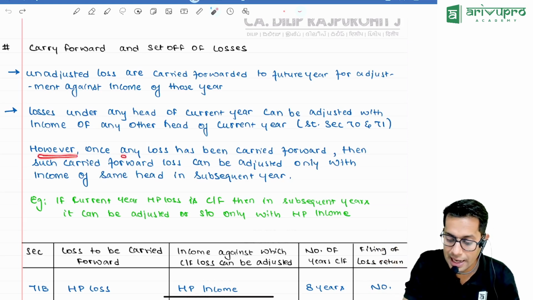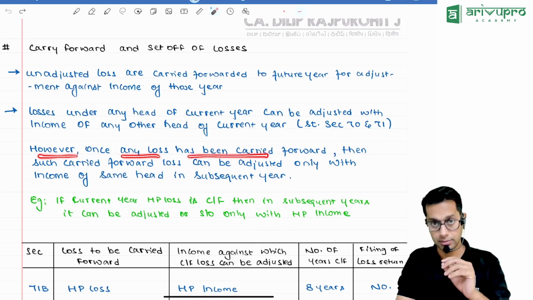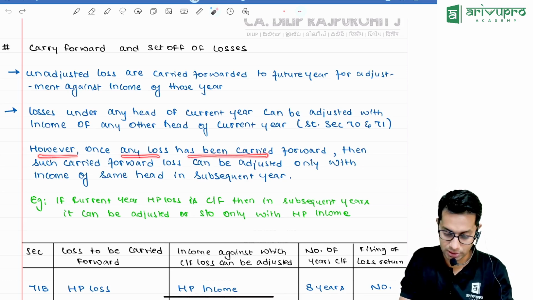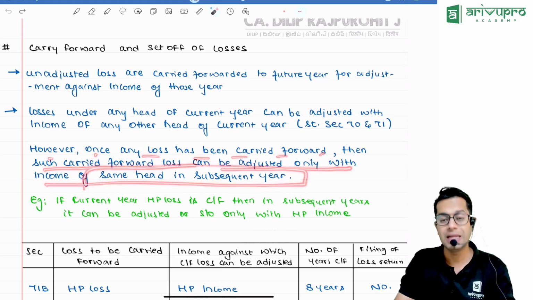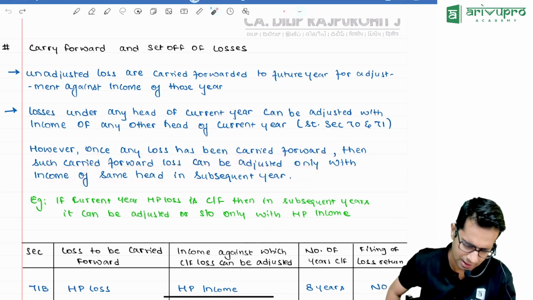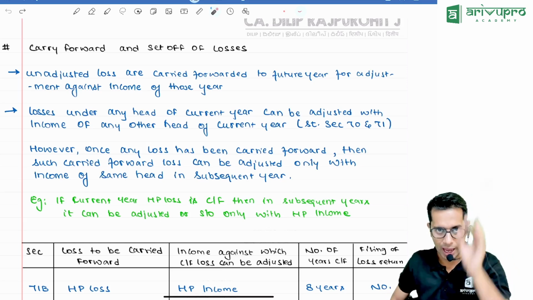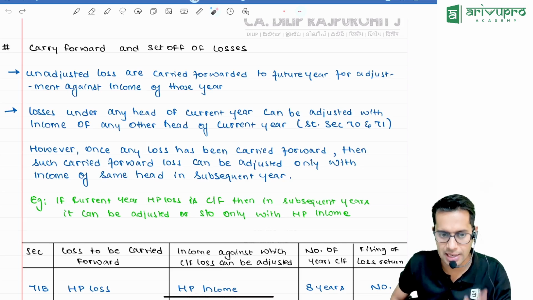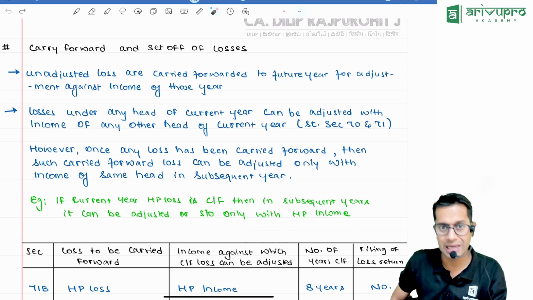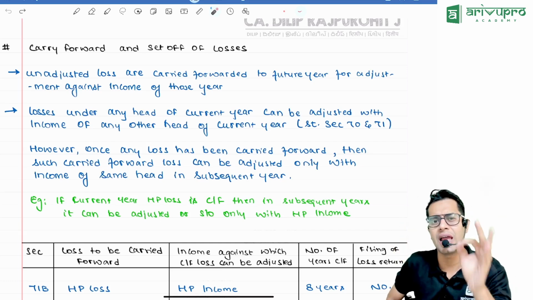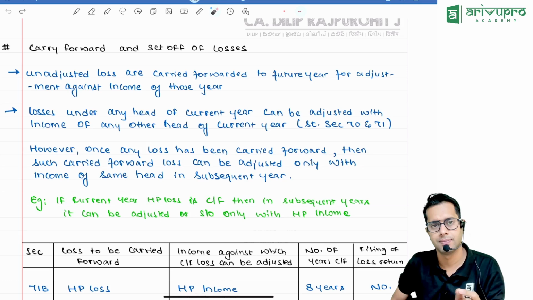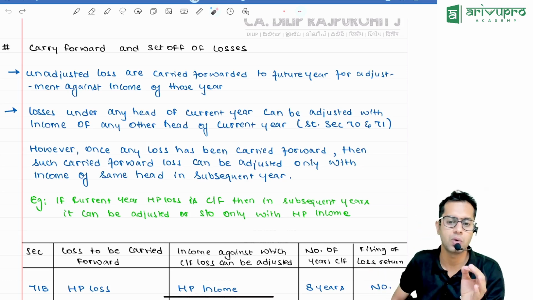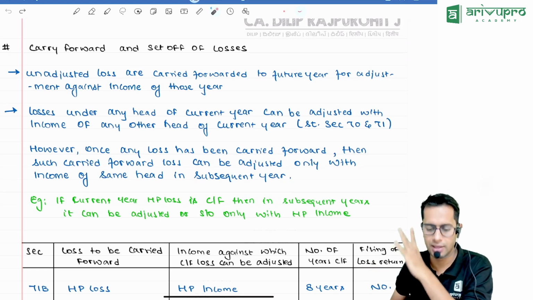However, once any loss is carried forward, such carried forward loss can be adjusted only with income from the same head in subsequent years. Sir, repeat. Once you have carried forward any loss, meaning in the current year you were not able to adjust it and have taken that loss to future years, you can adjust that only with the same head of income. Only with whom, sir? The same head of income.